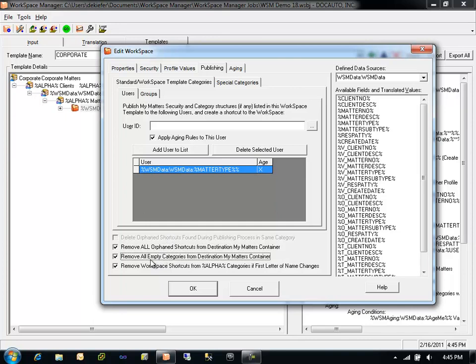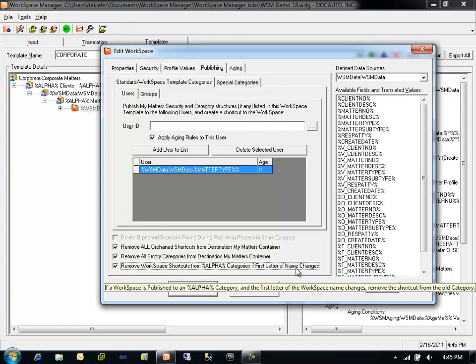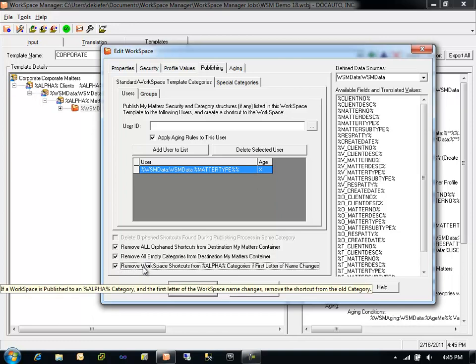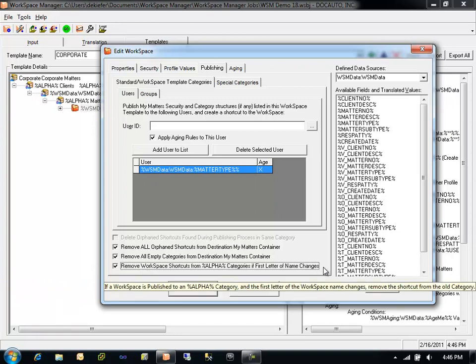Additionally, as part of these cleanup operations, Workspace Manager can remove empty categories to further perform cleanup operations on users' My Matters containers, and also to move workspace shortcuts where alphabetical sorting is used to determine which category a workspace should be in. If the name or first letter of the workspace changes, which may indicate that the workspace should move from one category to another, this option will automatically remove the workspace shortcut from the original category while at the same time moving the shortcut to the new correct category based on the name change of the workspace.